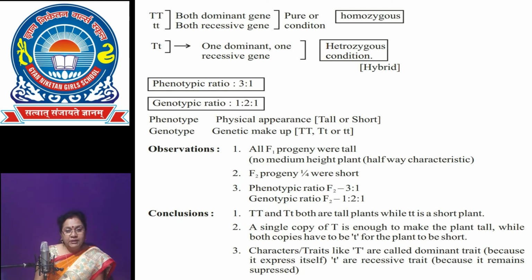So, in this monohybrid cross, he explained law of dominance as well as law of segregation. He also says that the unit factor is responsible for the transmission of parental characters from one generation to the next generation.